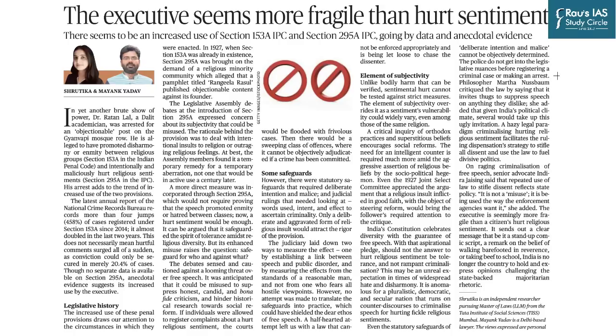The executive seems more fragile than hurt appears on page number 6 in editorial. And this article talks about two important provisions of IPC, section 153A and section 295A of IPC, which are often used by the executive and especially the police to register case against people who seem to be hurting other religious communities. And this article analyzes the misuse of this provision. But from the perspective of prelims examination, we are going to understand all those sections which are relevant or which are often used to counter hate speech in our country.